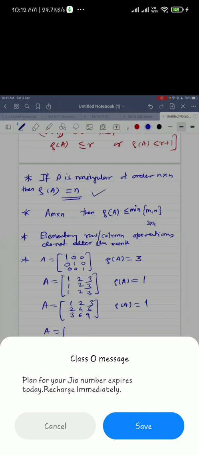Now, if I give you a matrix of this type, 1 2 4 6, minus 1 2, 2, 3. I'm writing a new matrix every time. Now, can you tell me what is the rank of this matrix? Just observe the rows carefully. Don't do any calculation.